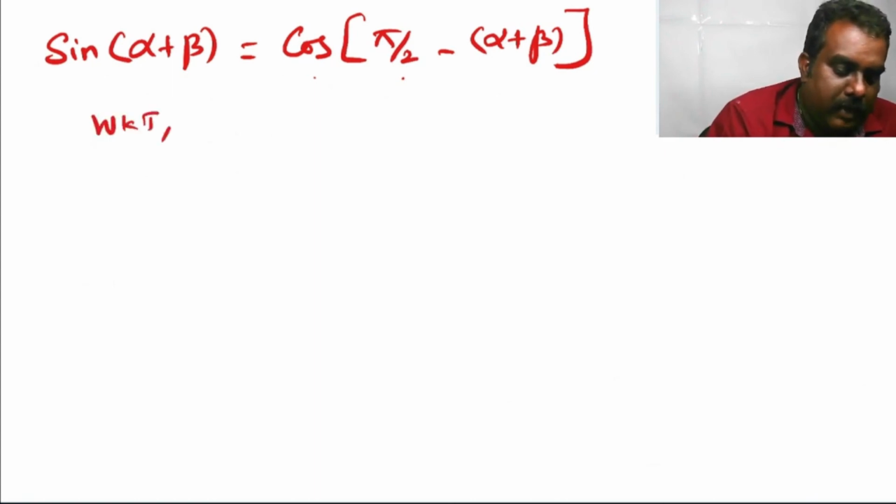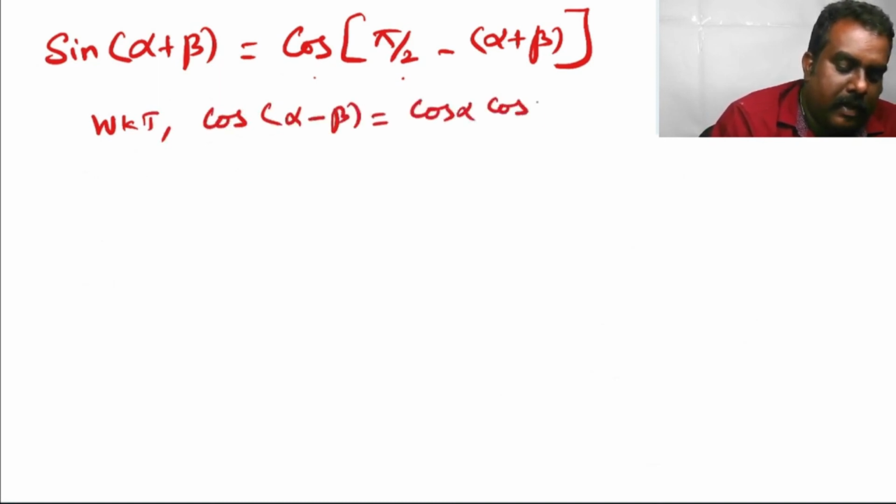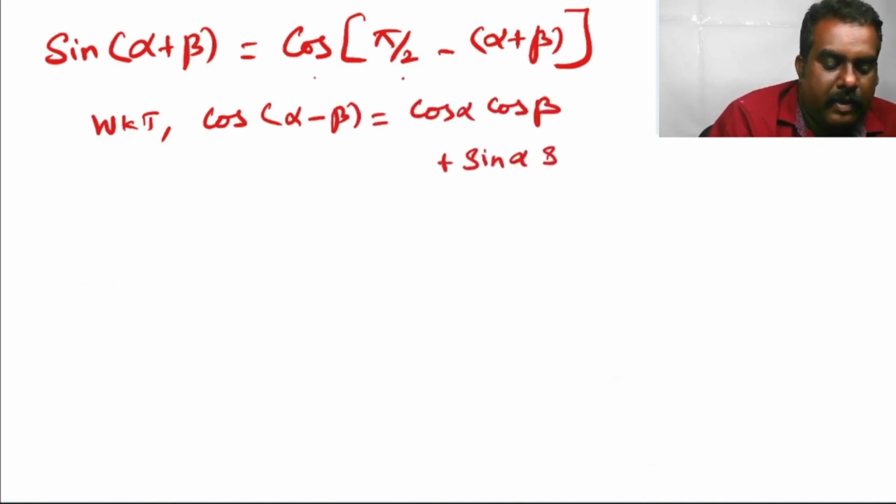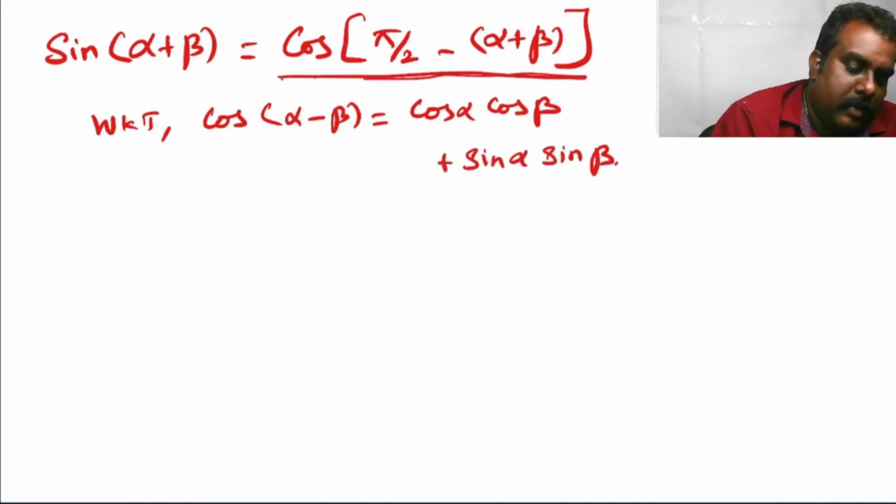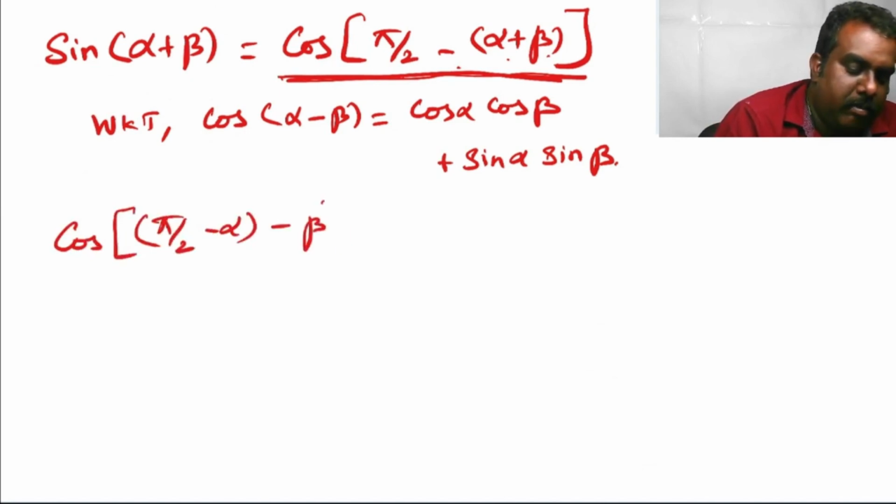We know that cos alpha minus beta is equal to cos alpha cos beta plus sin alpha sin beta. Cos of pi by 2 minus alpha plus beta can be written as cos of pi by 2 minus alpha minus beta.